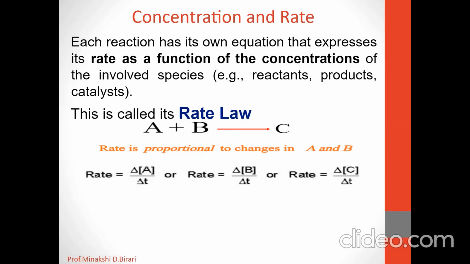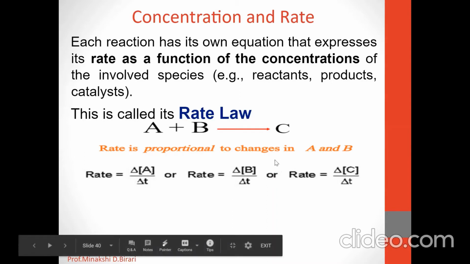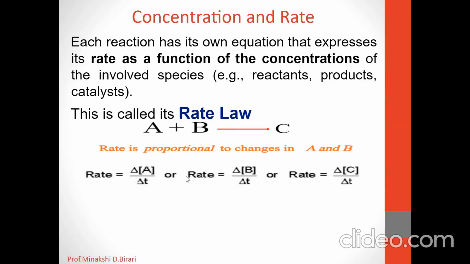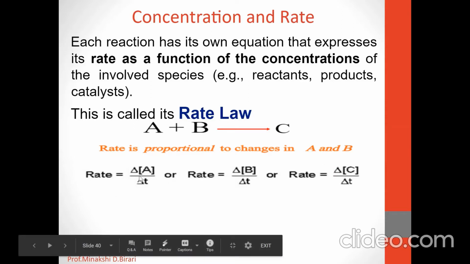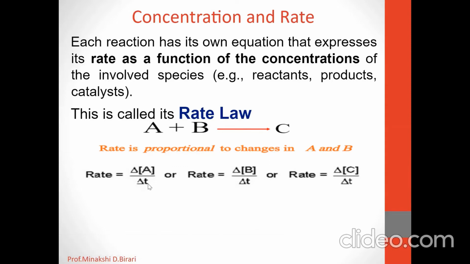Consider the reaction A plus B gives the product C. We know that rate of chemical reaction means the speed or the velocity of the reaction. The rate of reaction can be defined by the changes in concentrations of reactant or product. So the rate is proportional to the changes in the concentration of reactants A and B. So it can be given that rate is equal to change in concentration of reactant A per unit time t, or change in concentration of reactant B per unit time t, or change in concentration of product C per unit time t.